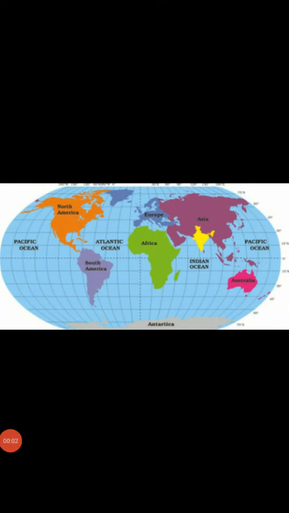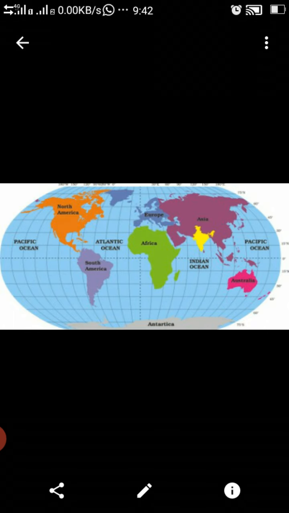So children, the landmass of India has an area of 3.28 million square kilometers. Wherever we find the landmass, leaving our Indian Ocean, that landmass is 3.28 million square kilometers. Exactly 1 million is 10 lakhs, so 3 million is 30 lakhs. So it means that 30 lakh 28,000 square kilometers is the landmass of India.